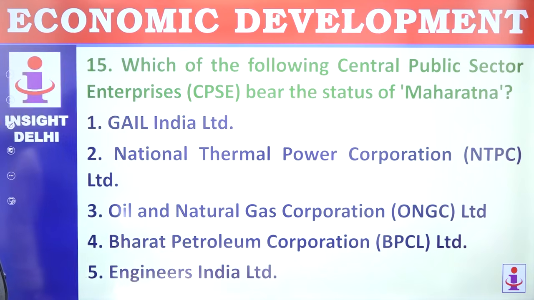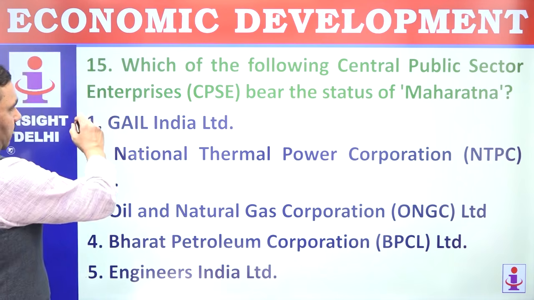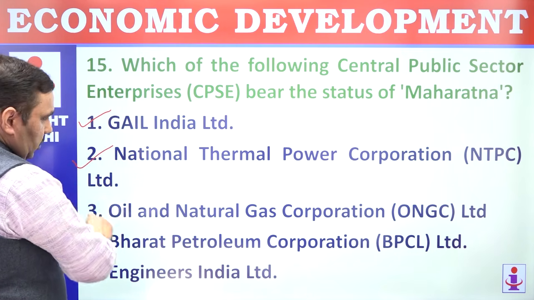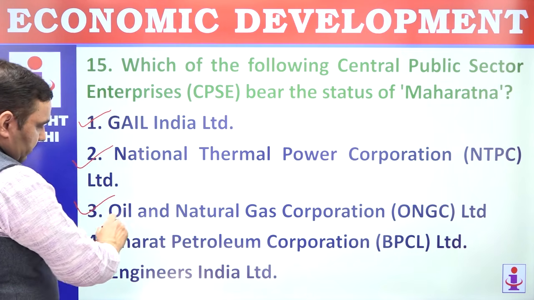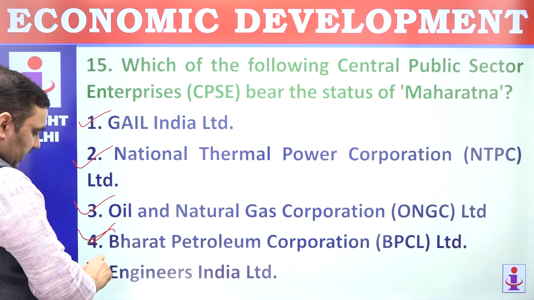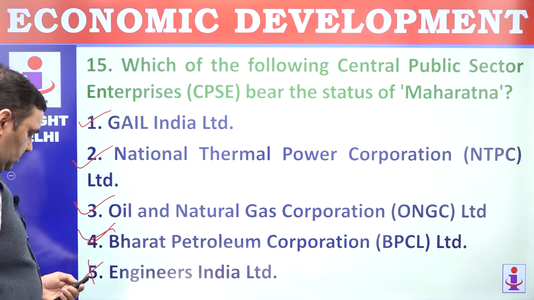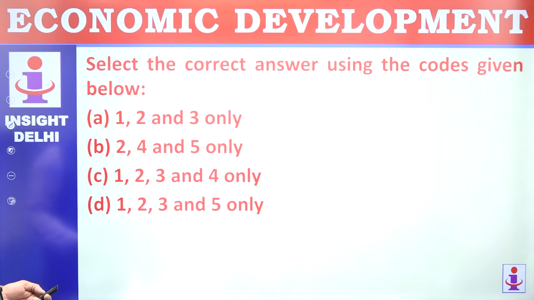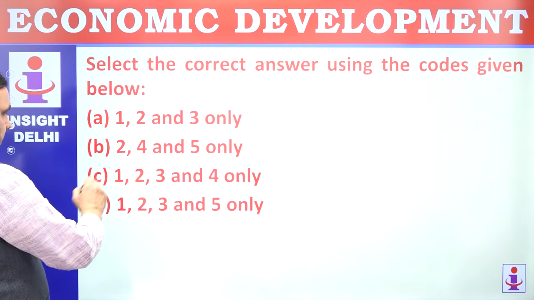GAIL India Limited, of course, is there. NTPC, yes. ONGC, yes. Bharat Petroleum BPCL, yes. Engineers India Limited is not there. So 1, 2, 3, 4 are part of the Maharatna category CPSEs. C.